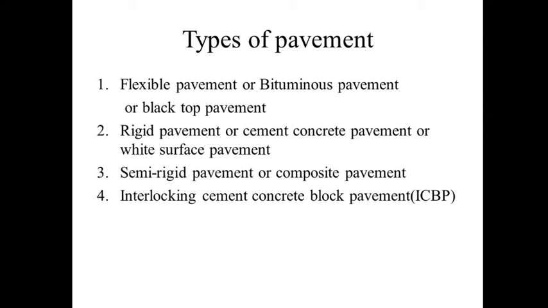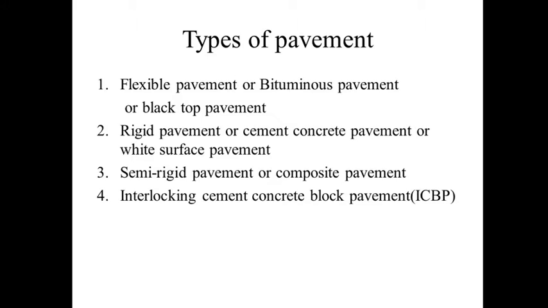So the first one is flexible pavement, also called bituminous pavement. The second one is rigid pavement, which is nothing but cement concrete pavement. The third type is semi-rigid pavement or composite pavement, a combination of two pavements. The fourth one is interlocking cement concrete block pavement, where different types of interlocking blocks can be used for the pavement.